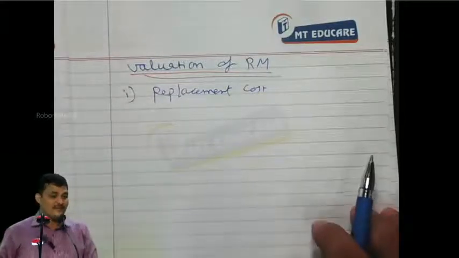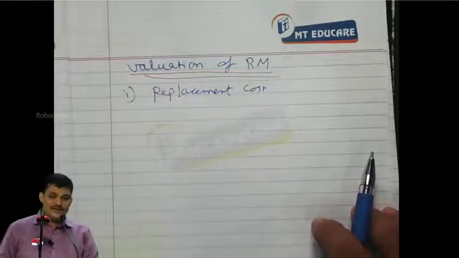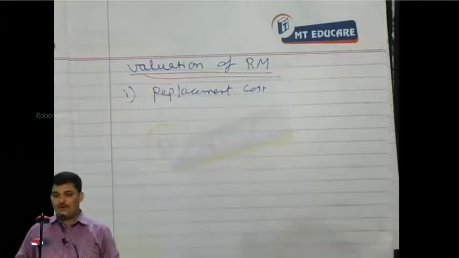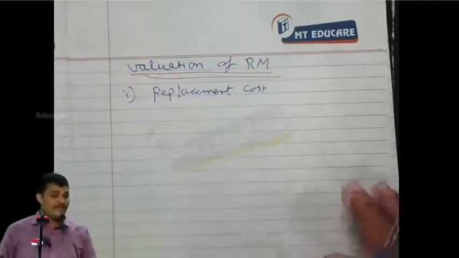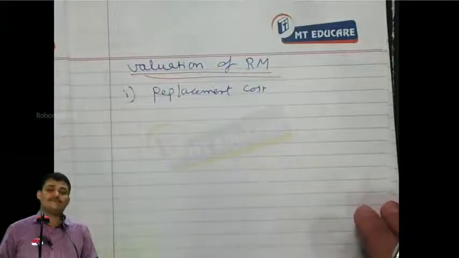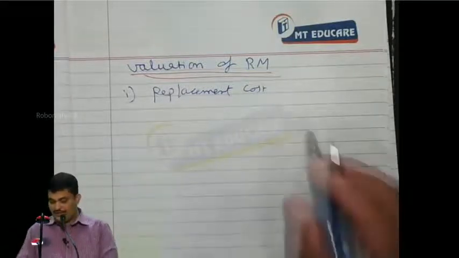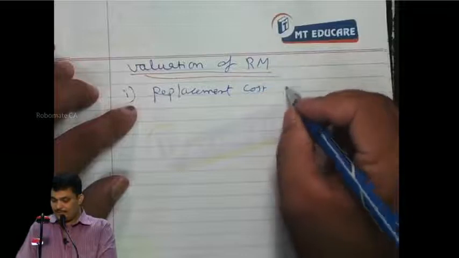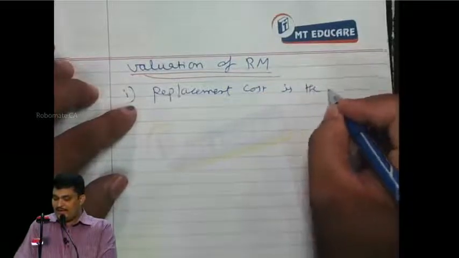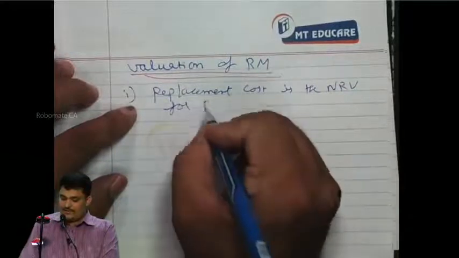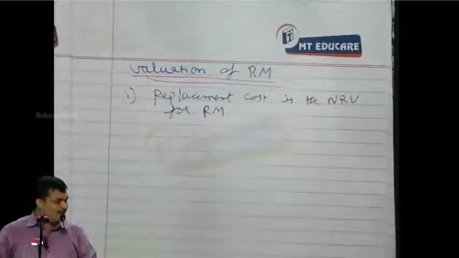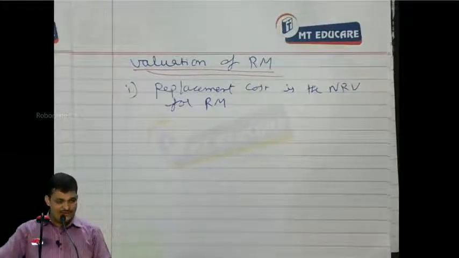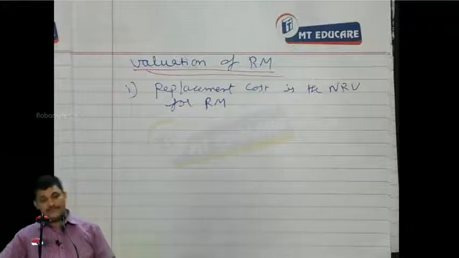That is what we call replacement cost. Are you following? Generally NRV means what? If I sell, how much I will get, correct? For raw material alone, if I buy again, how much I have to pay? That is what we take as NRV. So we understand that the replacement cost, the repurchase cost, is considered as the NRV for raw material. Understood? So for raw material, when I say cost or NRV, whichever is less, we are telling that NRV only we should be considering.